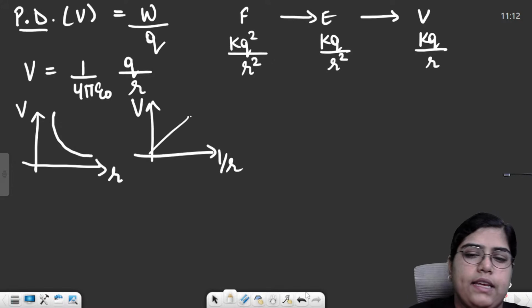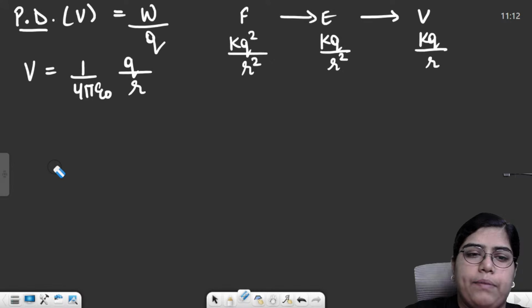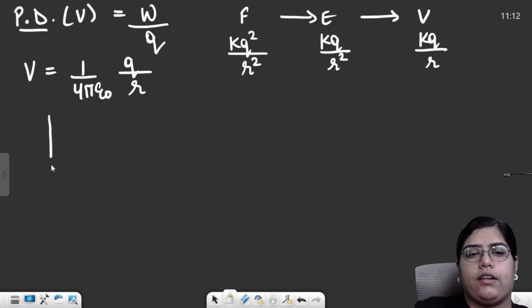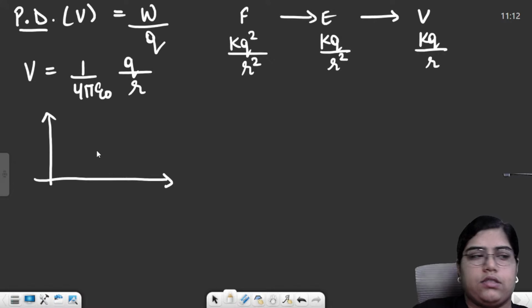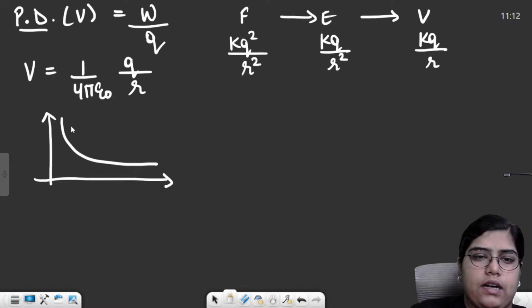But just keep in mind that most of the times, instead of remembering these graphs, you should remember a graph. Many a times, NEET has asked a question that both your graphs were actually given in the same figure, right? This is graph number 1 and this is graph number 2.